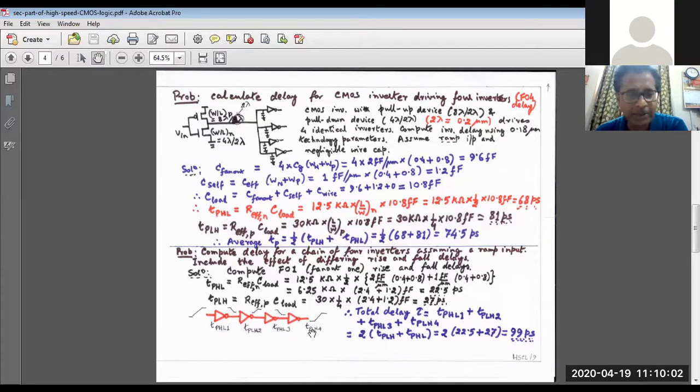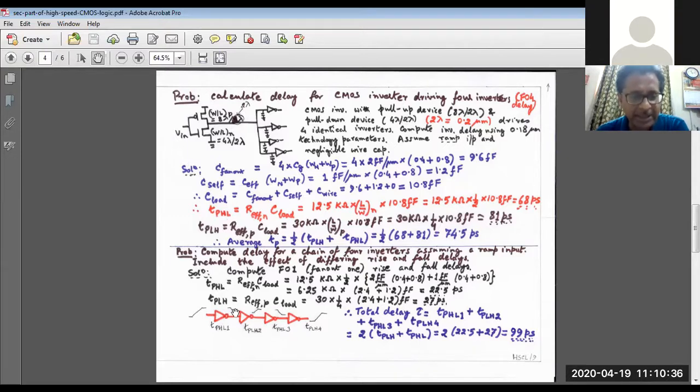And total delay, mind you, here if you apply a positive step, here it will be negative step. For inverter 1 and inverter 3, it will be negative going step, whereas for inverter 2 and inverter 4, it will be positive step. Okay, so 2 positive and 2 negative. That means 2 TPLH and 2 TPHL. So it is 2 times 22.5 plus 27, or equal to 99 picosecond. That is simple. So we have to take into account that it is alternately negative and positive going step.